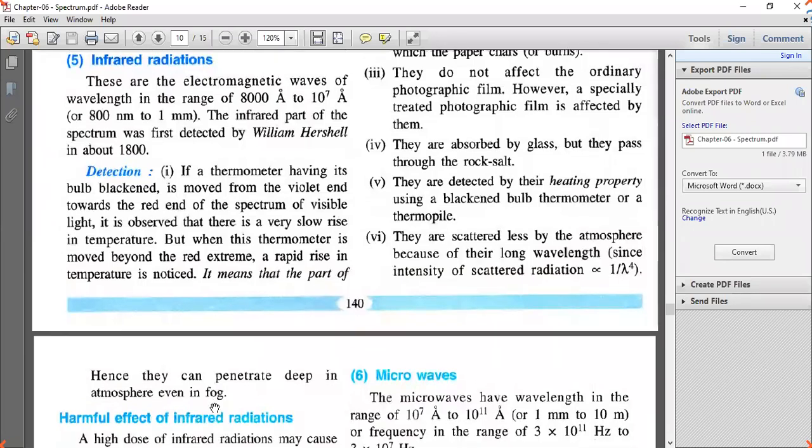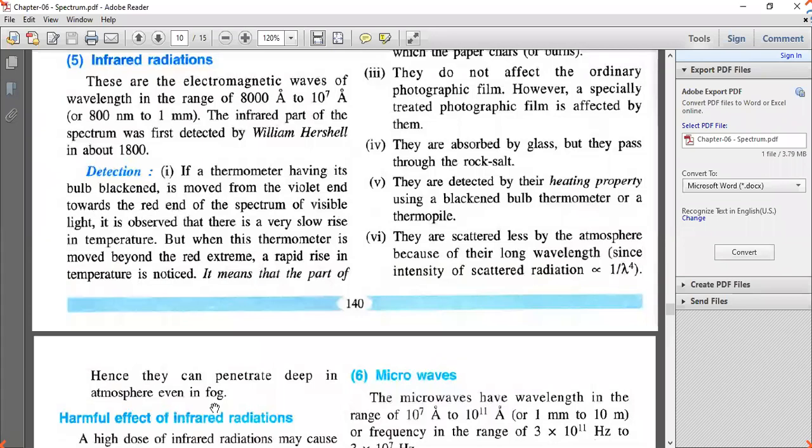They are absorbed by glass but they pass through rock salt. They are detected by their heating property. If you find heat, then there will be infrared radiations.